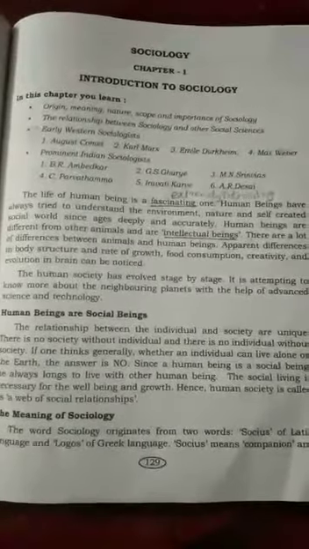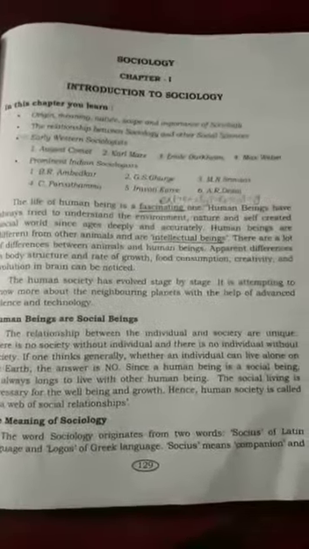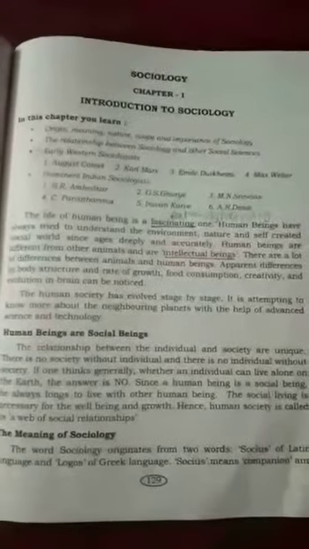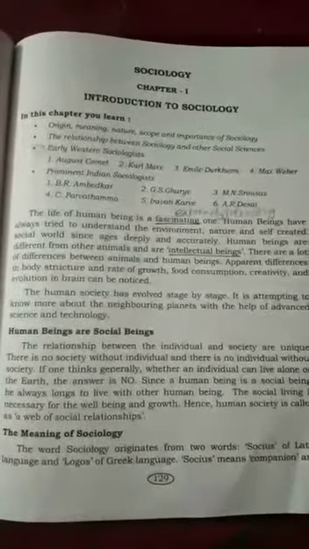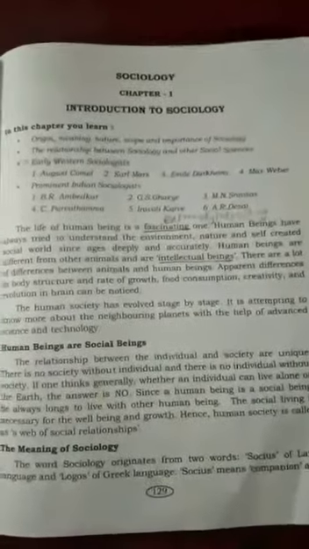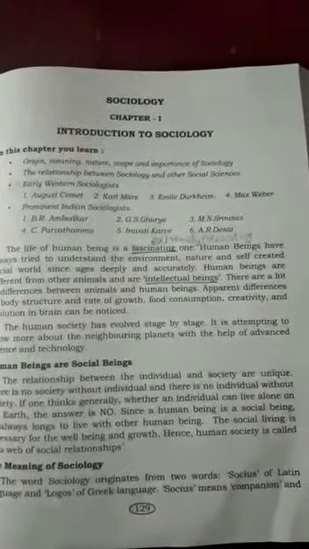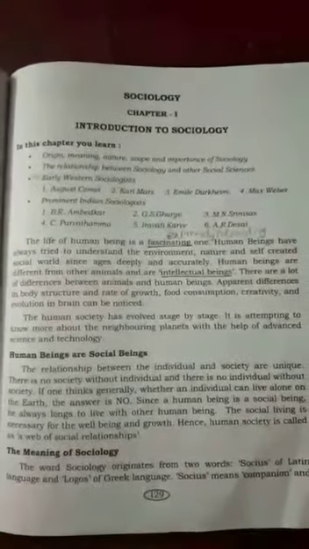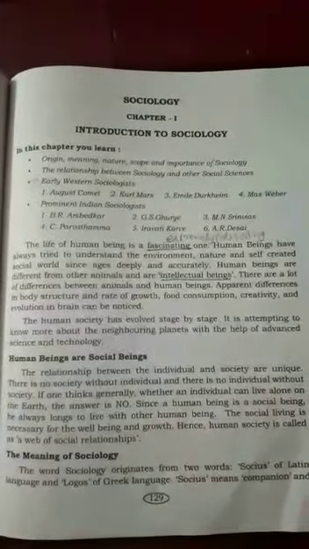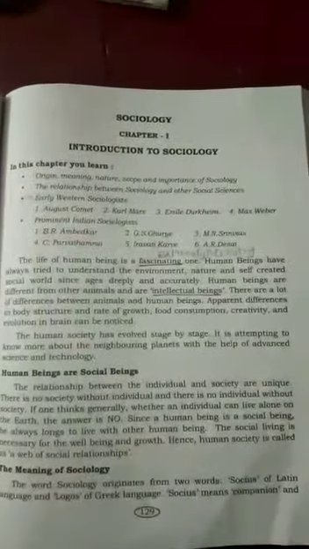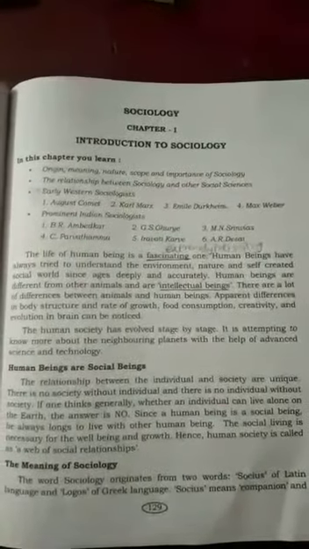Human beings are different from other animals and are intellectual beings. Why are they said to be intellectual beings? An intellectual being is a person who has the capacity to think or reason, as we humans have, rather than animals. There are a lot of differences between animals and human beings. Apparent differences in body structure, rate of growth, food consumption, creativity, and evolution of the brain can be noticed. These are some differences we can see when we compare human beings to animals.